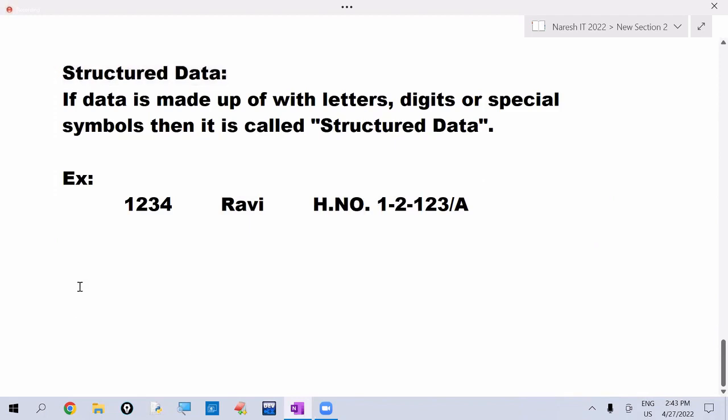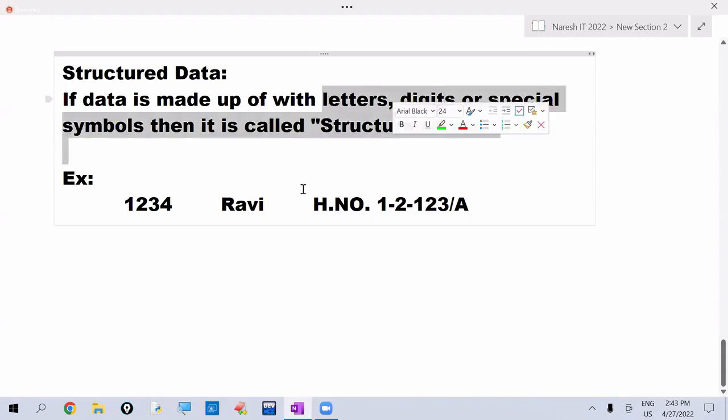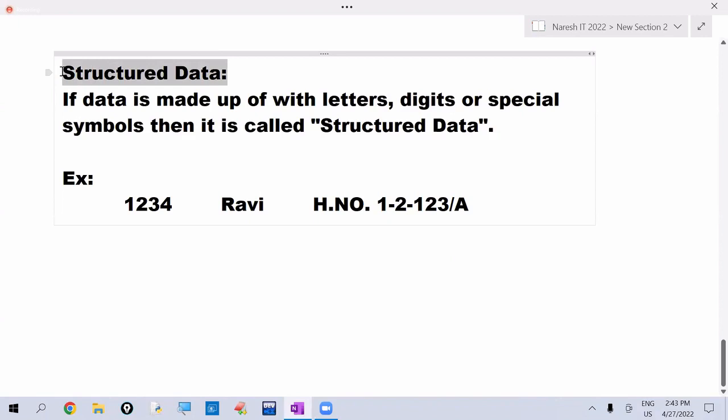Student ID, employee ID, number type, so digits are there. Item price, digits are there. Student age, digits are there. Student name, characters are there. Product name, characters are there. House number, numbers, characters, symbols are there. So if the data is made up of letters, digits, and special symbols, we are calling that structured data.